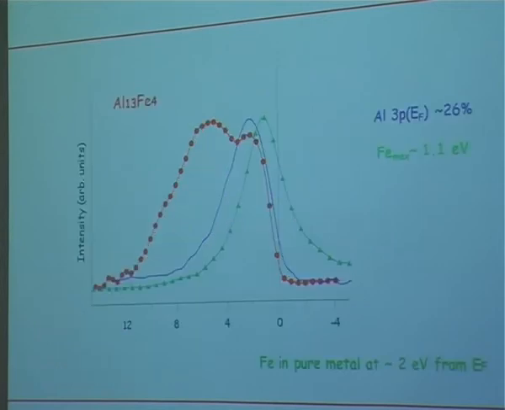And another example, aluminum 13 iron 4, is rather similar to the previous one. And again, we have these states which are close to the Fermi level, and they overlap just the edge of the valence band. So this interaction between the edges of the valence band in aluminum and the part of the valence band which corresponds to the transition metal makes the aluminum states pushed to the center of the valence band, and they are responsible for this intensity here, which is rather low in all these compounds. And this is one of the characteristics of the pseudo gap.